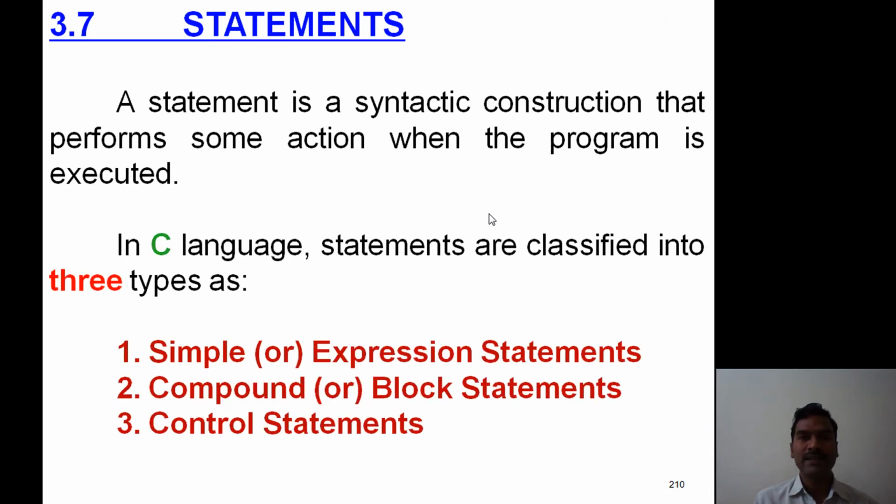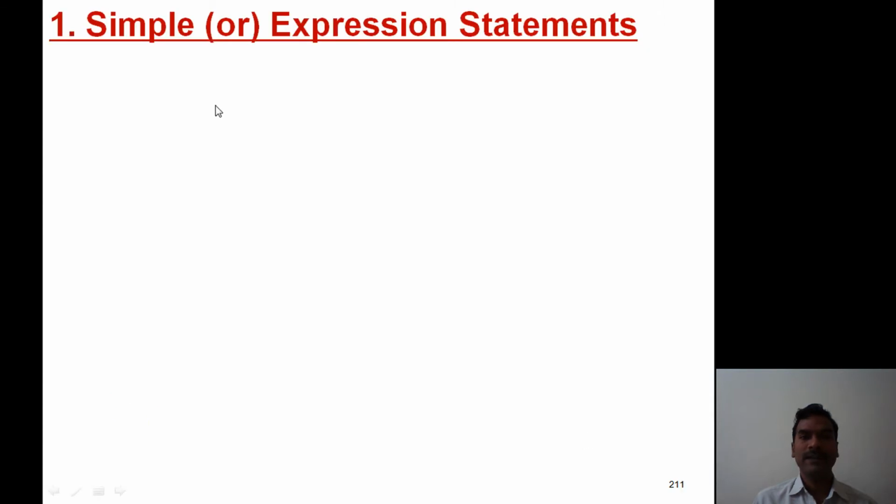In C language, statements are classified into three types as simple or expression statements, compound or block statements, and control statements. Here the first one, simple statements. Simple statements are also known as expression statements.